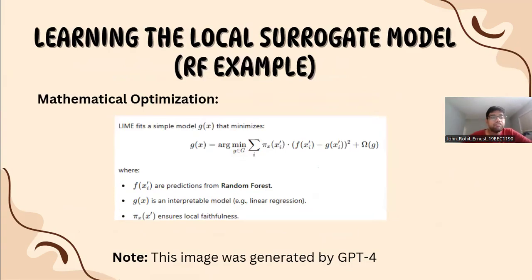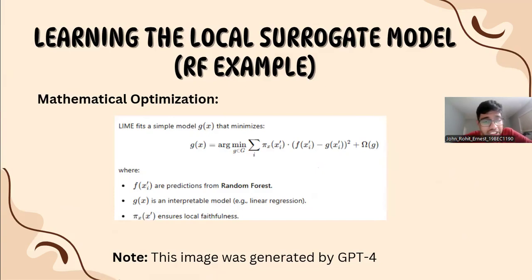Then we fit a local surrogate model. Why do we need a surrogate model? Now that we have perturbed samples and their weights, we need to train an interpretable model that mimics the original model's behavior in the local region around x naught. LIME typically uses a linear model for that step, since linear models are easy to interpret. But in my example, I've used random forest in the Markdown notebook, which you will see. So we can use it for any model.